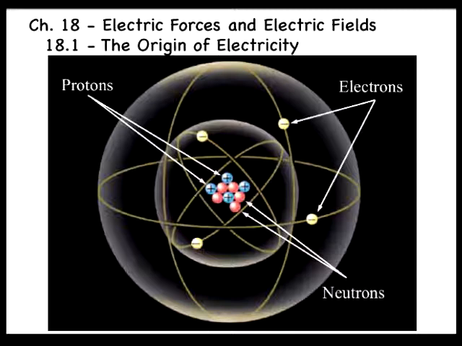Like mass, electric charge is an intrinsic property of protons and electrons, and only two types of charge have been discovered, positive and negative. A proton has a positive charge, and an electron has a negative charge. A neutron has zero net electric charge. Experiments reveal that the magnitude of the charge on the proton exactly equals the magnitude of the charge on the electron. The proton carries a charge plus e, and the electron carries a charge minus e.